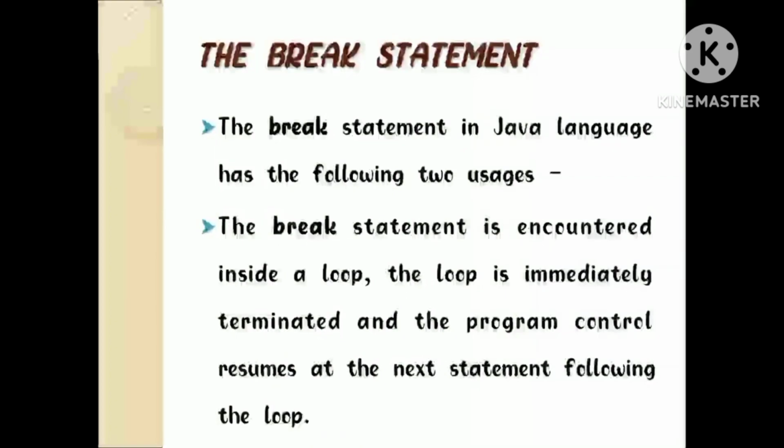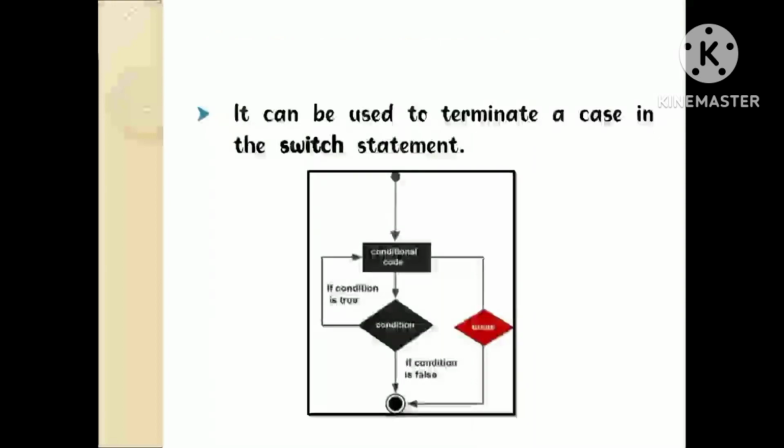The break statement in Java language has the following two usages. When a break statement is encountered inside a loop, the loop is immediately terminated and the program control resumes at the next statement following the loop. It can be used to terminate a case in the switch statement. Basically, break statements are used in situations when we are not sure about the actual number of iterations for the loop, or we want to terminate the loop based on some condition.